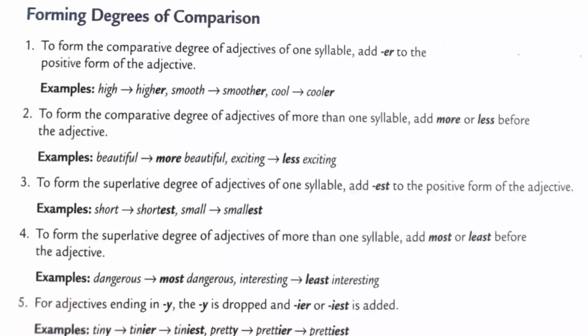For example, dangerous, most dangerous, interesting, least interesting. For adjectives ending in y, the y is dropped and ier or iest is added. For example, tiny, tinier, tiniest, pretty, prettier, prettiest.